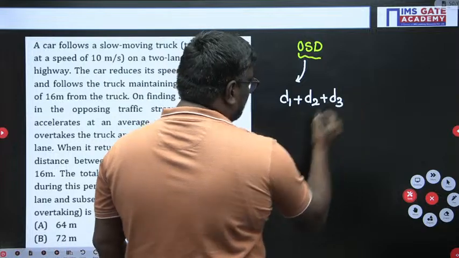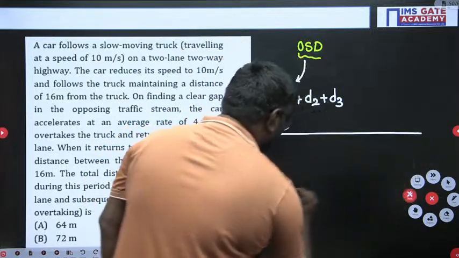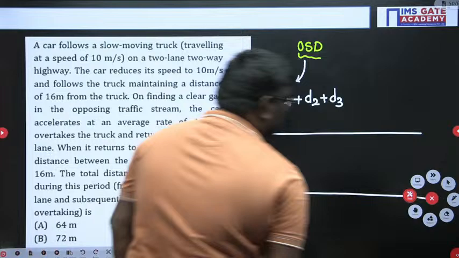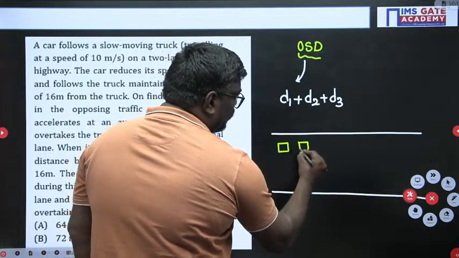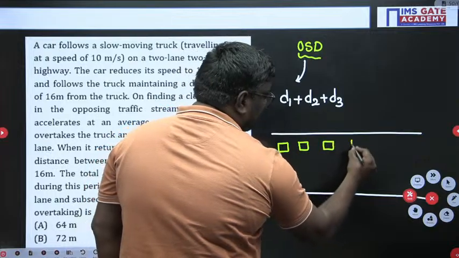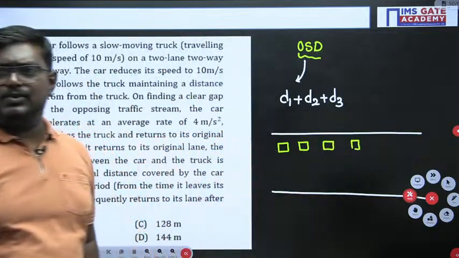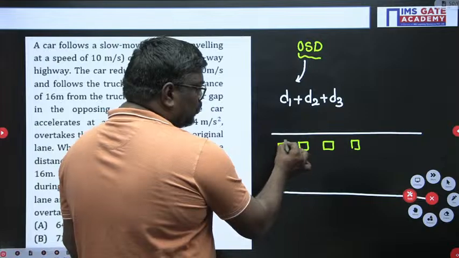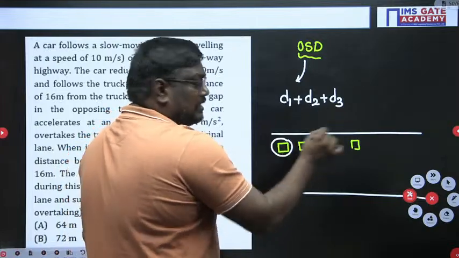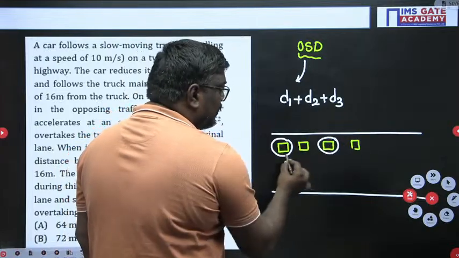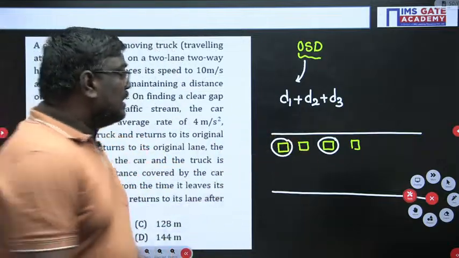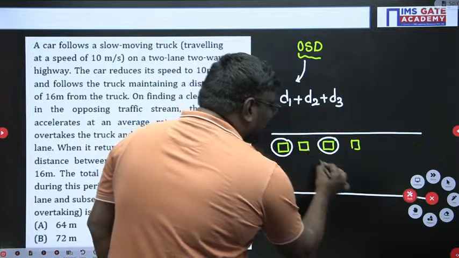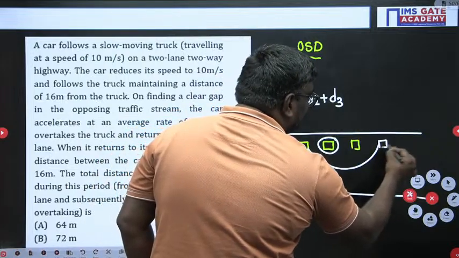Suppose, my dear students, you have a vehicle here that tries to cross another slow moving vehicle. This is the vehicle which you want moving fast, and this is the slow moving vehicle. Once you realize you want to overtake that vehicle, you will move here, and from here you will come here.